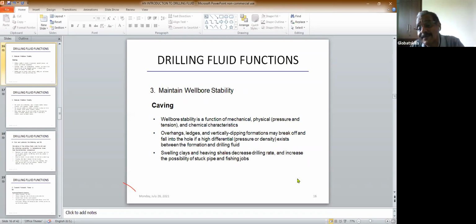So first, what have we read? The first thing is you need a viscosity to remove the cuttings, and you need a density also to help in removing the cuttings, and you need a density to maintain the formation pressure. Then you need a density to stop caving, that is, the cuttings falling down. If you have pressure, then it will not cave down. Supposing something is falling down, what do you do? You put some pressure there, and it will not fall down. Same thing happens here.